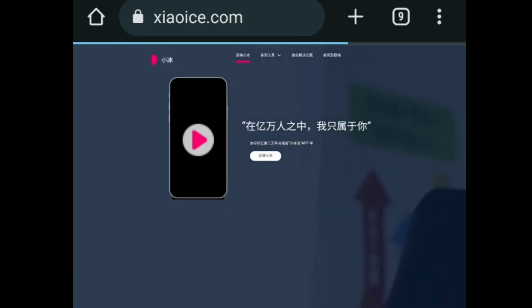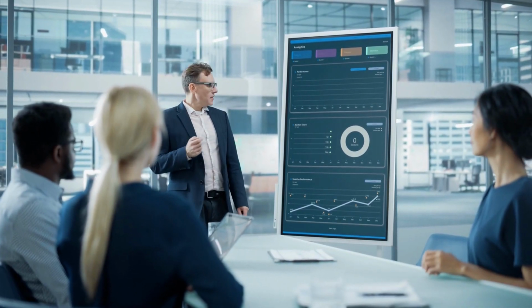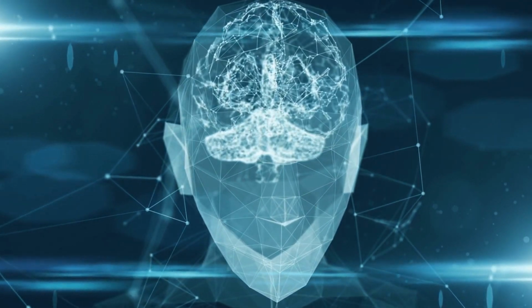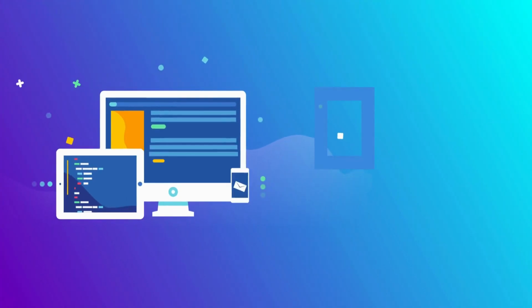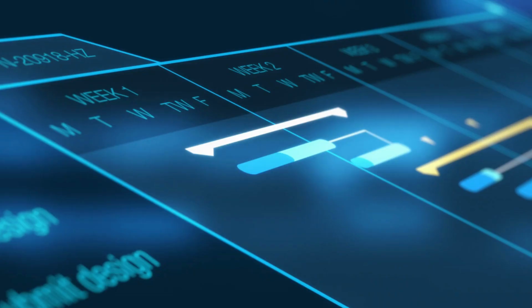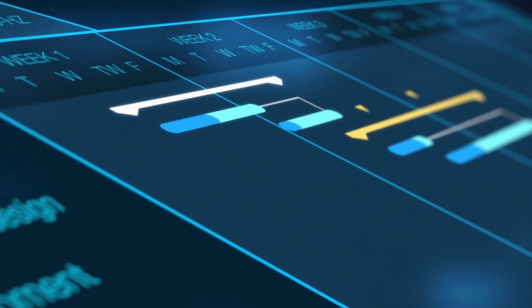Open platform. Xiaoice is an open platform that allows developers to create new features and applications. This makes it a powerful tool for businesses and organizations. Continuous improvement. Xiaoice is constantly being improved. New features are added all the time, and the existing features are being made better. This makes Xiaoice a valuable tool for users today and in the future.